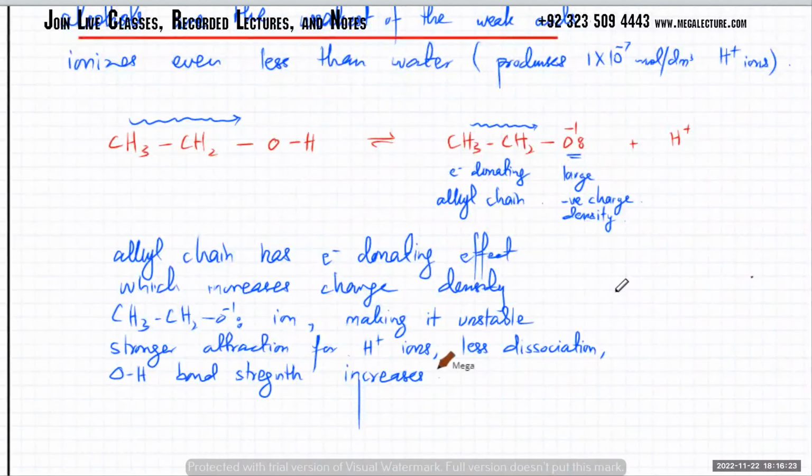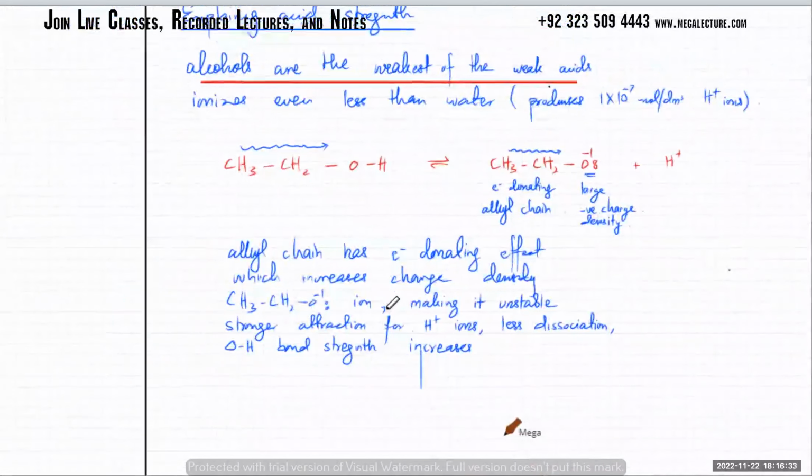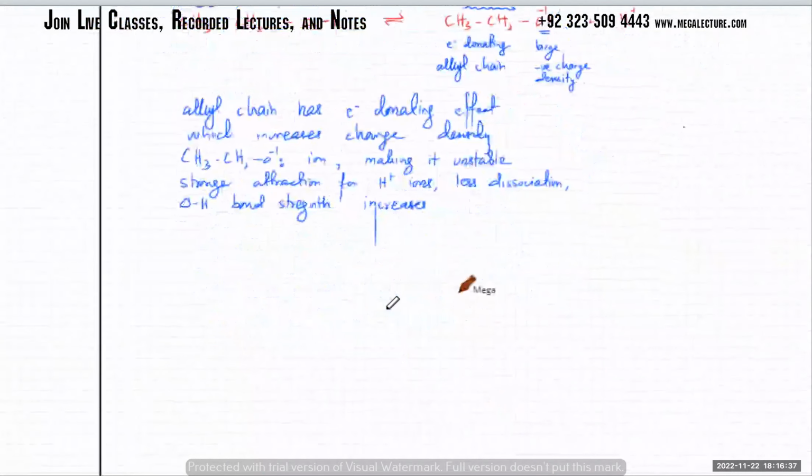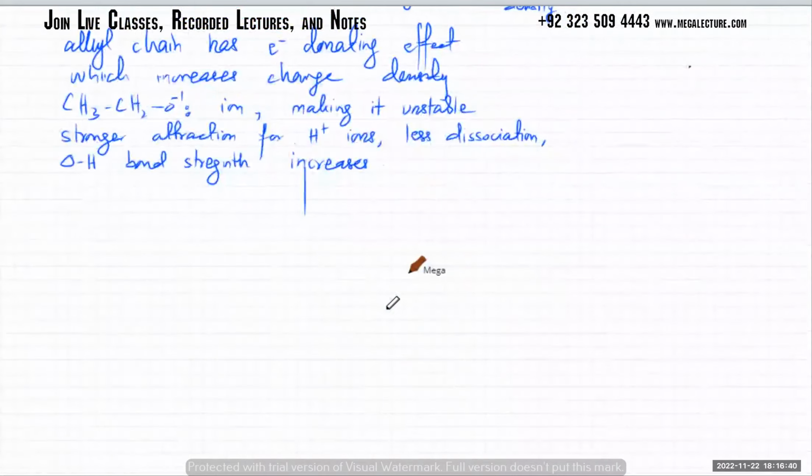That's the next part. Next, we're going to move towards the other one, the second one, phenols, right? So phenols are slightly stronger acids compared to alcohols.